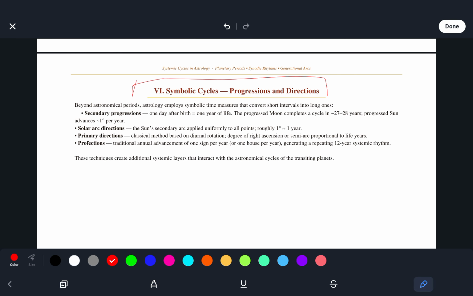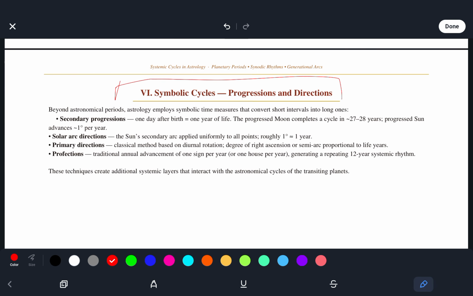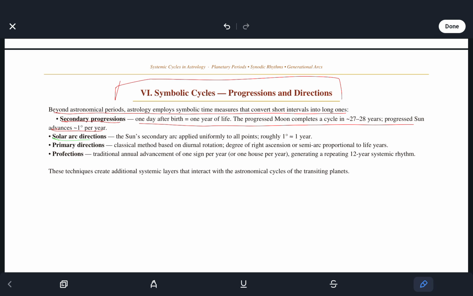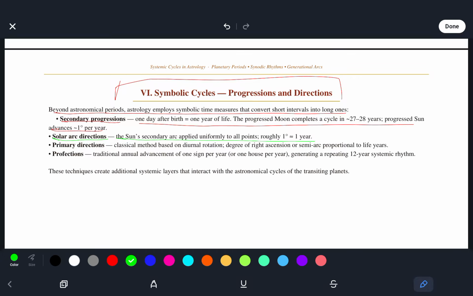Symbolic cycles, progressions, and directions. So beyond astronomical periods, astrology employs symbolic time measures that convert short intervals into long ones. Of course, secondary progressions: 1 day after birth equals 1 year of life. We see the progressed moon completes its cycle in 27 to 28 years. Progressed sun advances 1 degree per year. Solar arc directions, the sun's secondary arc applied uniformly to all points, roughly 1 degree equals 1 year.